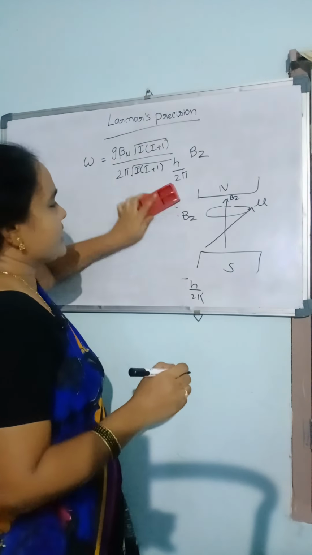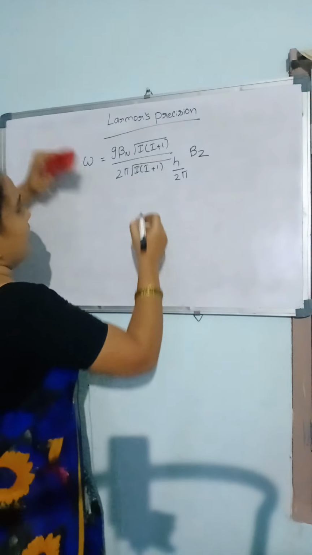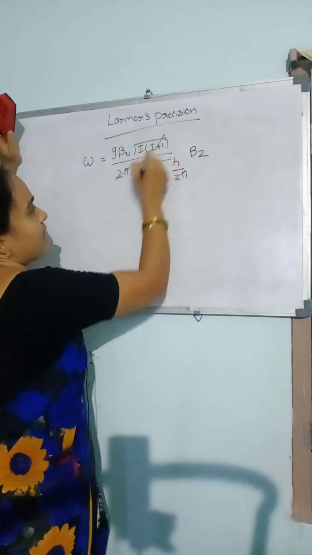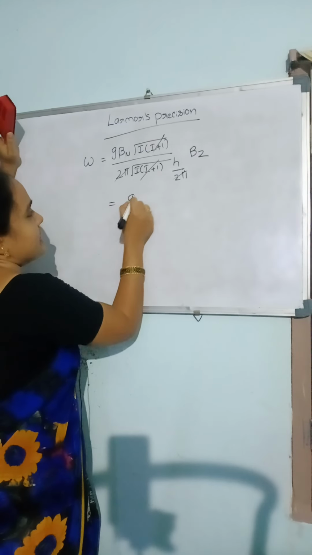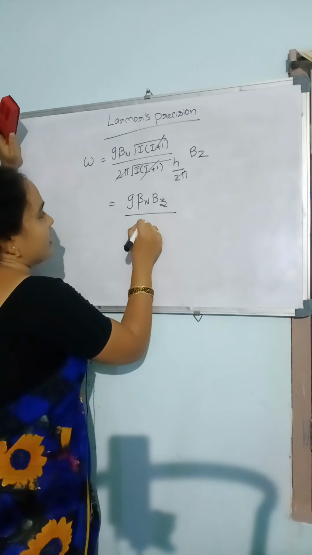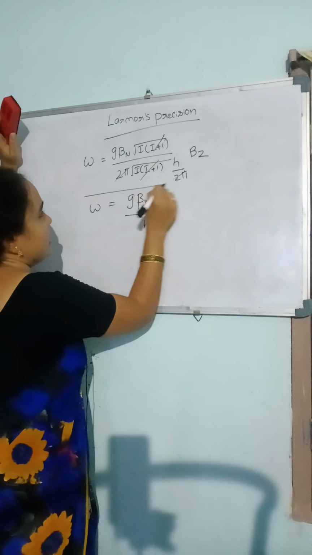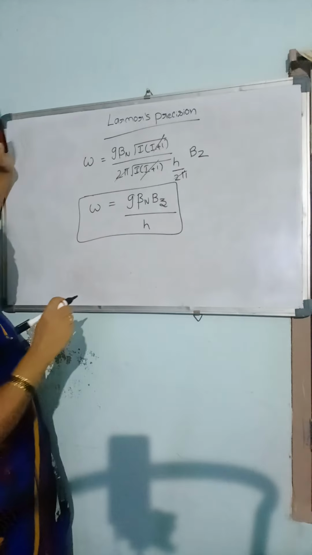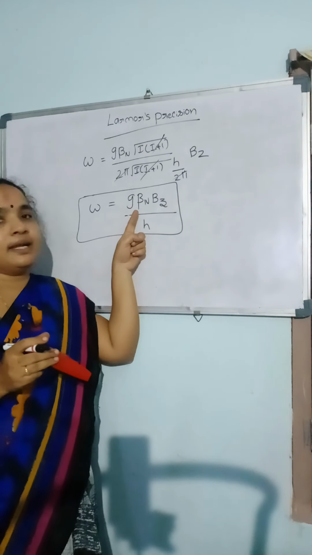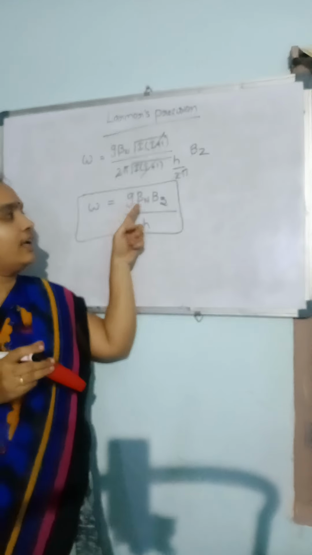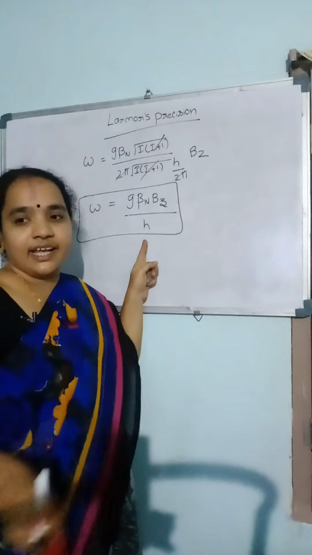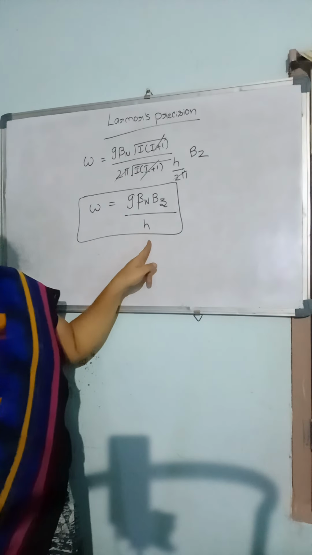Here h by 2 pi gets cancelled, root of I into I plus 1 gets cancelled, and we get g beta n Bz by h. This is the angular frequency of the nucleus, where g is the Landé splitting factor, beta n is the nuclear Bohr magneton, Bz is the applied external magnetic field, and h is Planck's constant.